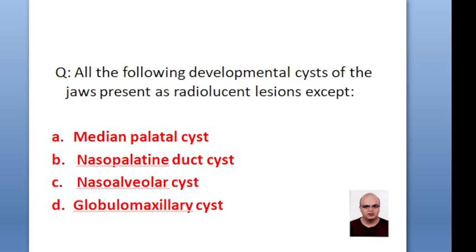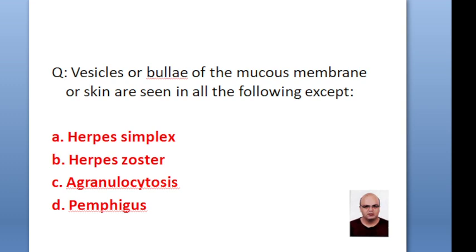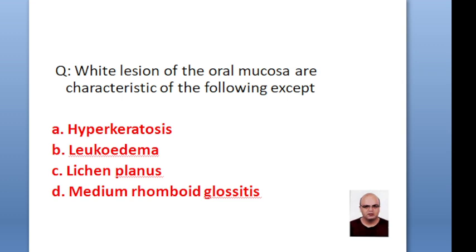All of the following developmental cysts of the jaw present as radiolucent lesions except median palatal cyst, nasopalatine duct cyst, nasoalveolar cyst, globulomaxillary cyst. The correct option is nasoalveolar cyst. Vesicles or bullae of the mucous membrane or skin are seen in all of the following except herpes simplex, herpes zoster, agranulocytosis, pemphigus. The correct option is agranulocytosis.